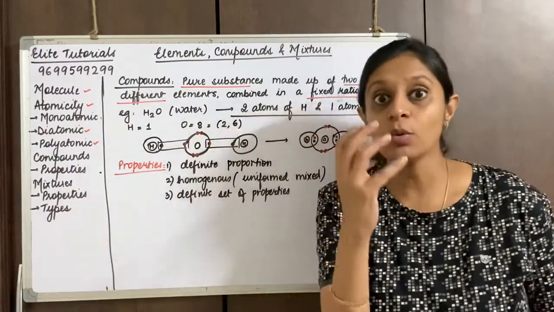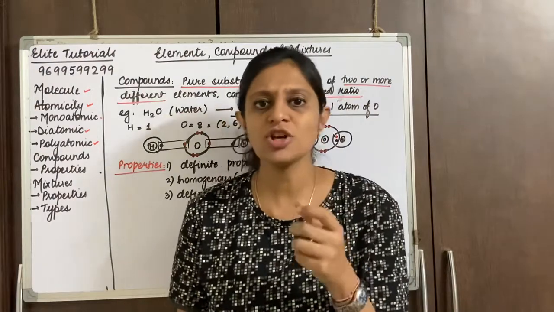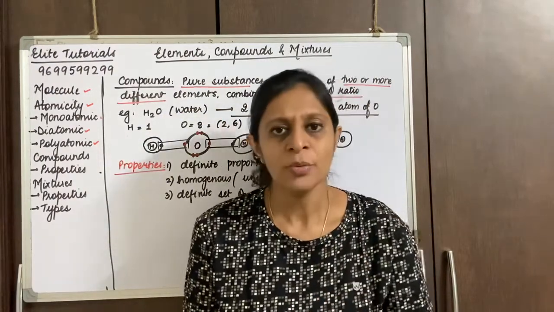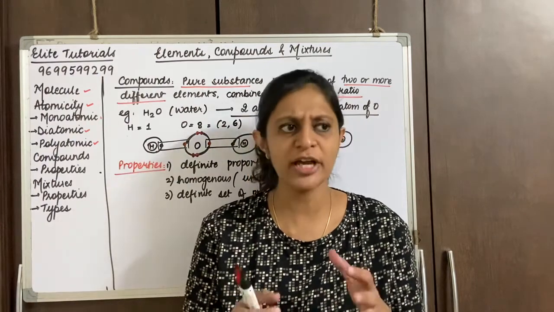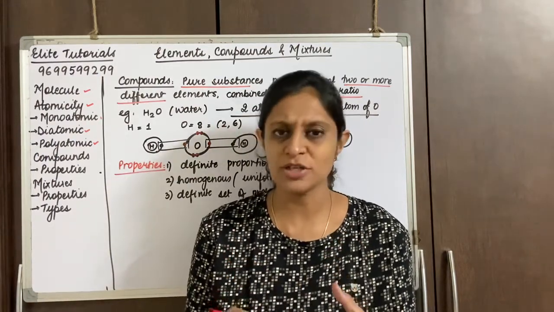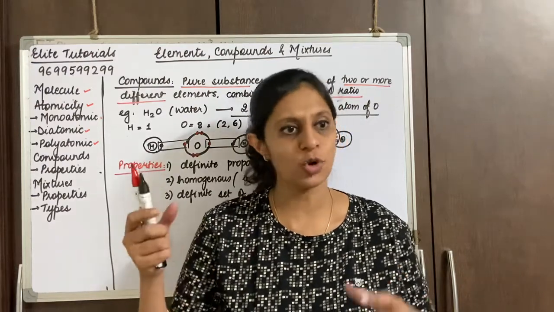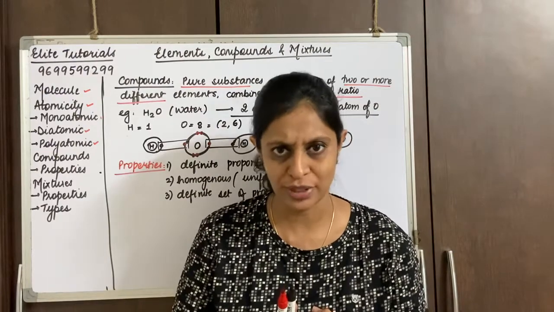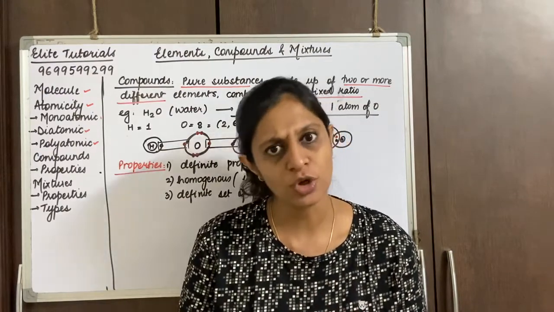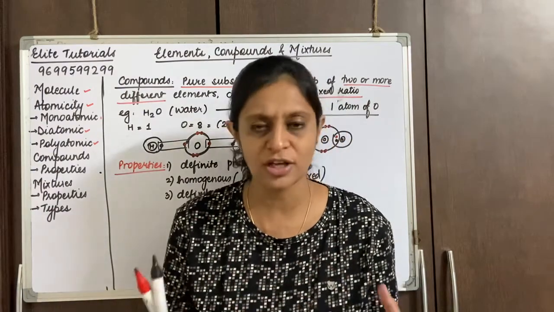Chalo, I'll give you one more example. Very interesting this example is. I'm sure everybody knows common salt. Common salt is NaCl, Tata Namak, Desh ka Namak. That is made up of sodium and chlorine. Sodium and chlorine combine in a ratio 1:1, and they form sodium chloride. Now you will not believe that sodium is so dangerous.